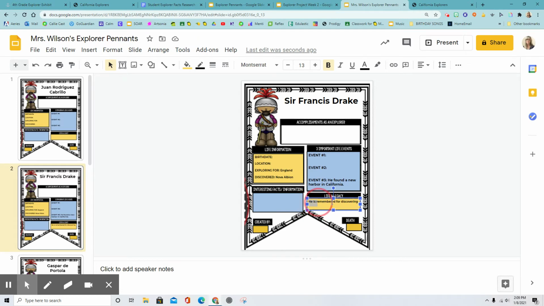We don't often use the word legacy. A legacy is something that somebody leaves behind and that people remember about them. Created by is where you're going to put your name, and then the death box is for when they passed away.